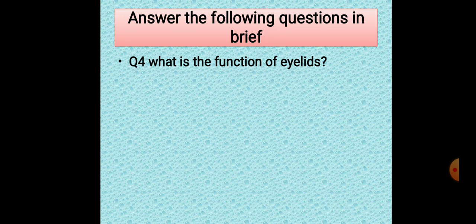Next question. What is the function of the eyelids? You know what are eyelids? Yes, eyes के ऊपर जो cover होता है, these are known as eyelids. Eyes का cover. What is the function of the eyelids? To protect the eyes from the dust. Got it? जब बहुत ज़्यादा dust होती है तो eyelids उनको अंदर नहीं आने देती. They do not allow the dust particles to enter into the eyes, and it protects the eyes.